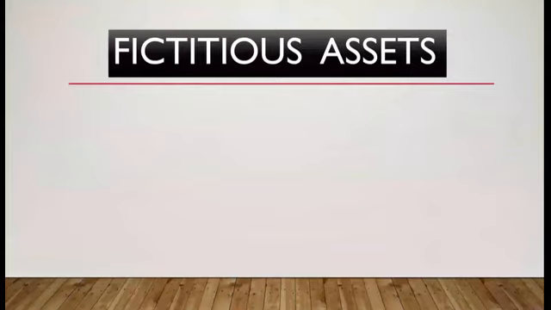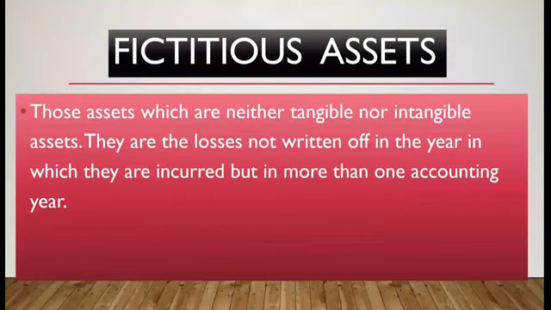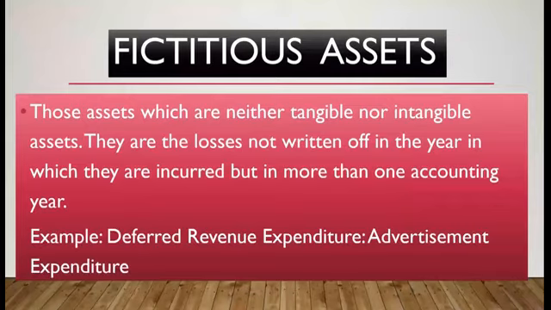Now, the third part of the asset which we have is the fictitious assets. When we talk about the fictitious assets, what are these assets? They are neither tangible nor intangible in nature. They are the losses not written off in the accounting year in which they are incurred, but over more than one accounting period. An example we can say is advertisement expenditure, which is the best example of fictitious assets.